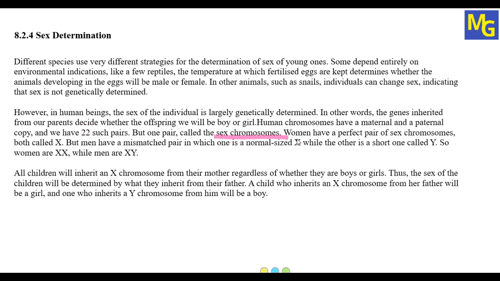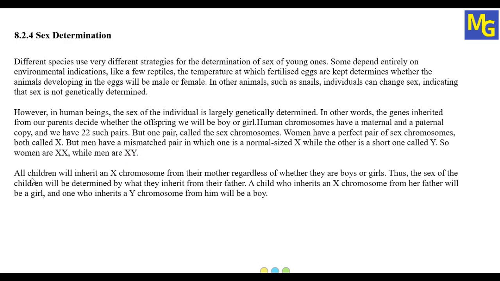In case of females, in case of women, the sex chromosomes are the same, which is XX, and men have a mismatched pair of sex chromosomes, that is one X and one Y. So the combination of this will decide the sex of the young one.